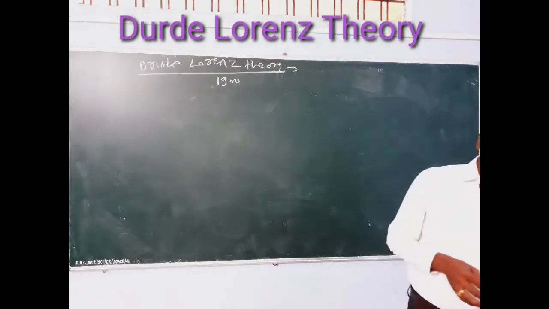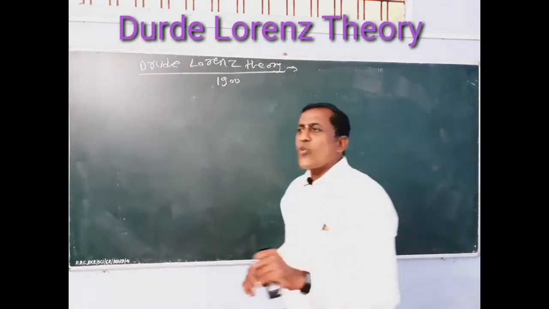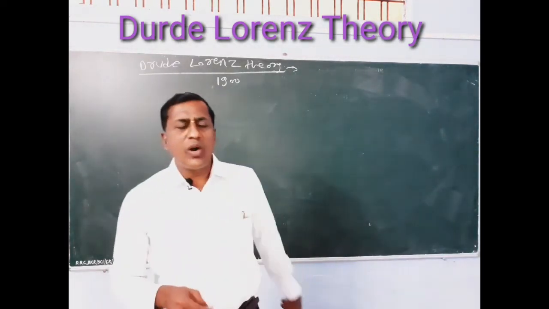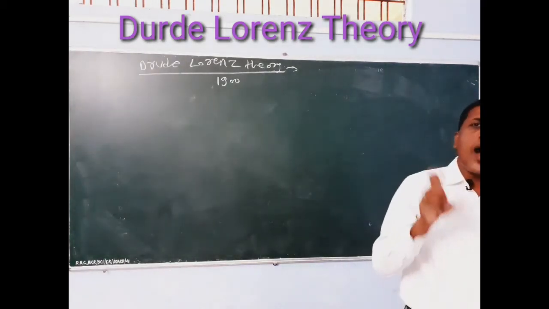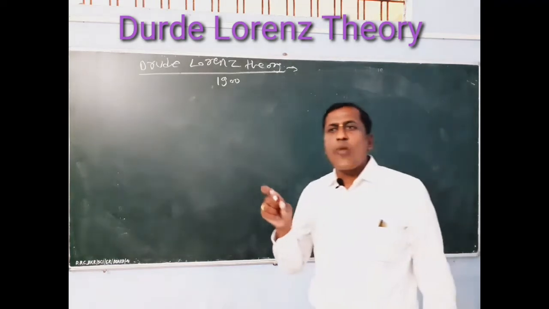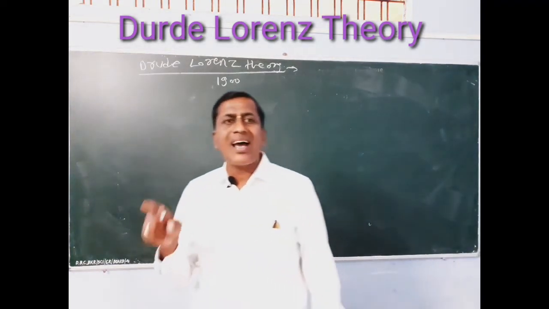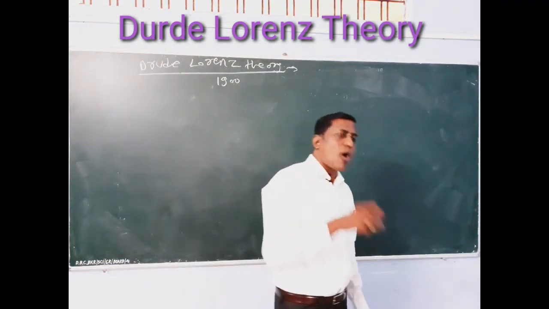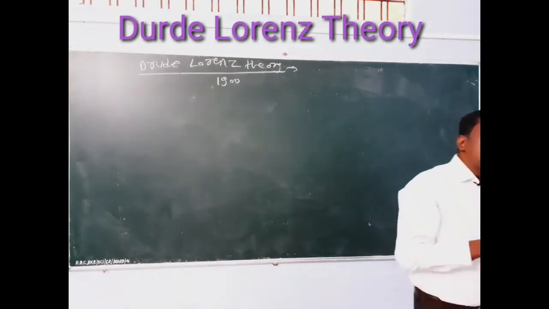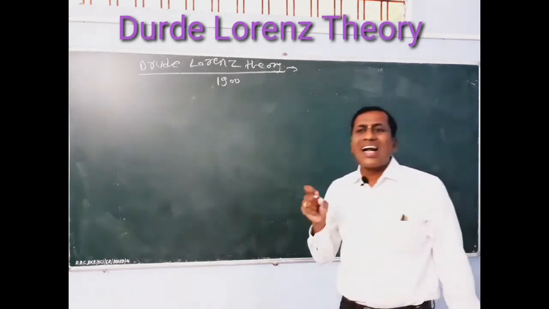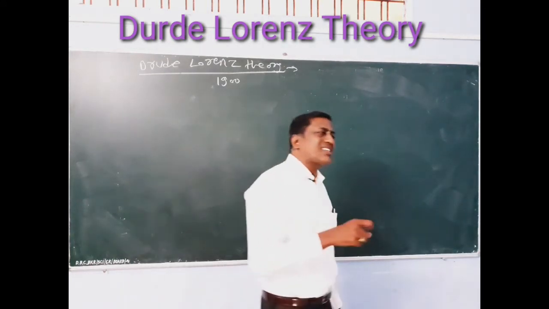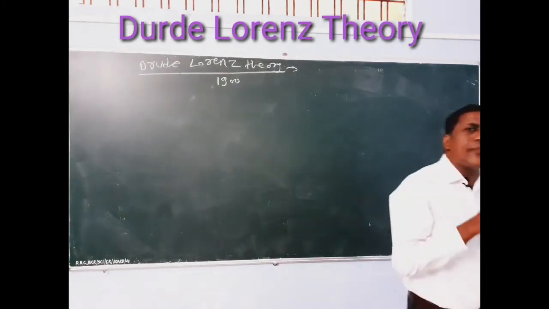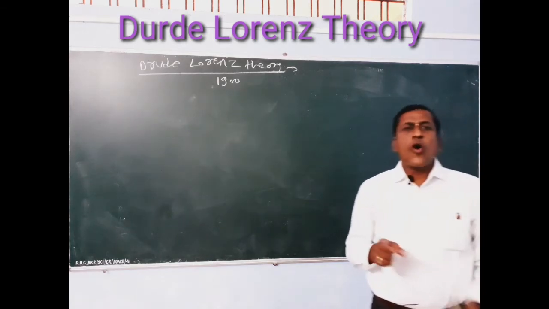But if you apply an external field, they can move from higher potential to lower potential. Electrons are bound in a metal in the form of atoms, bound due to the electrostatic force of attraction.